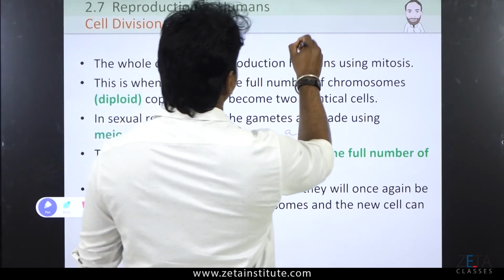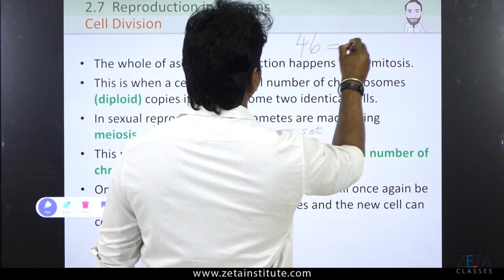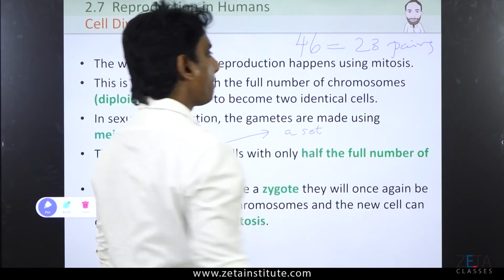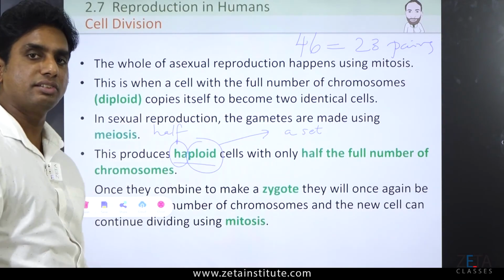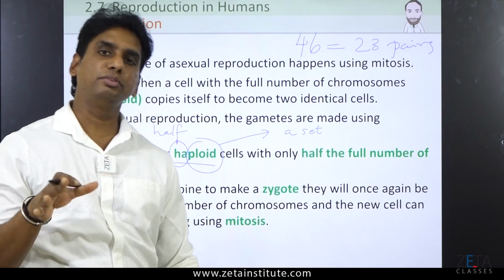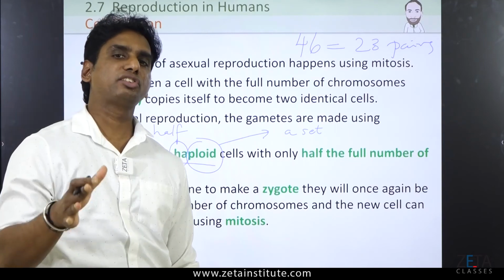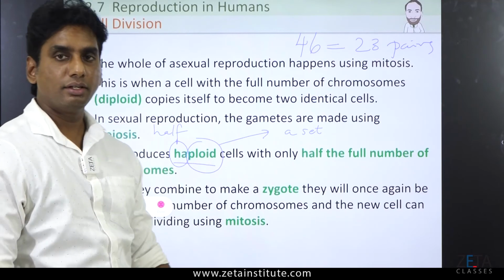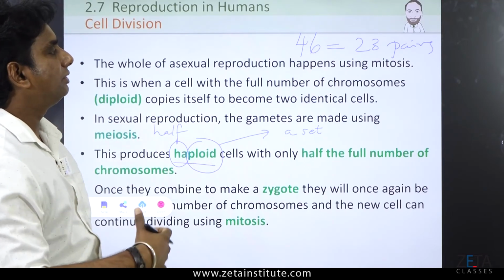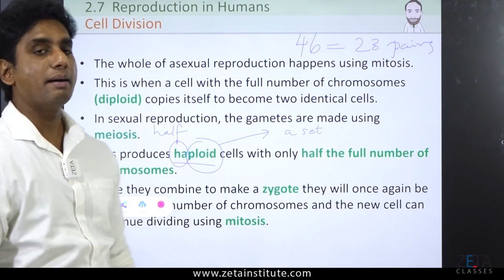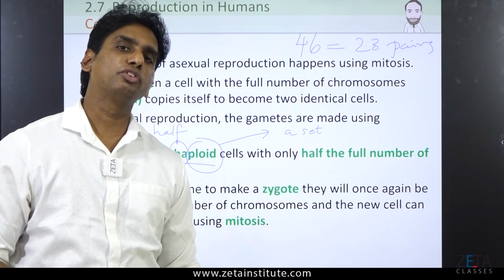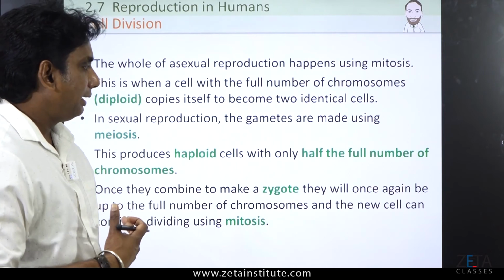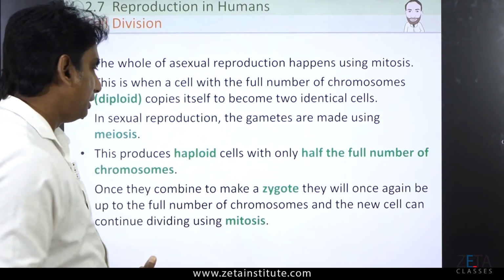So, what is the number of chromosomes in man? All of you know, which you have studied in grade 9. 46 is the number. Human beings have 46 chromosomes, a man and a woman. 23 pairs. So, these 23 pairs make 46, the total number of chromosomes in human beings. So that is how diploid and haploid differ.